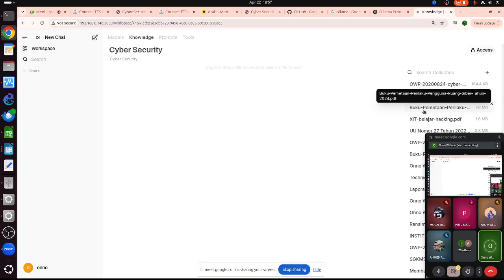The actual prompt sent to Ollama will be the short prompt that we type plus the context Open Web UI gets from the knowledge here.